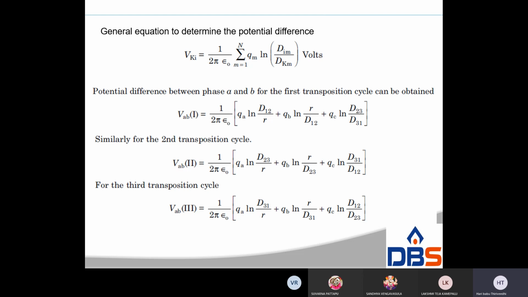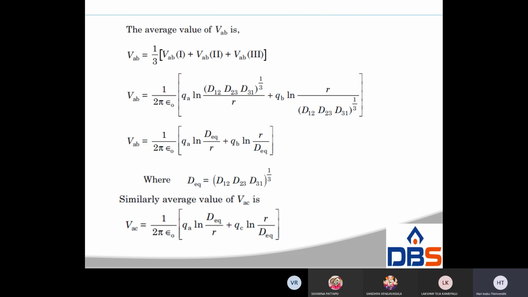Now take the average values, VA1 plus VA2 plus VA3 by 3. So D equivalent is equal to D12, D23, D31 whole power 1 by 3.